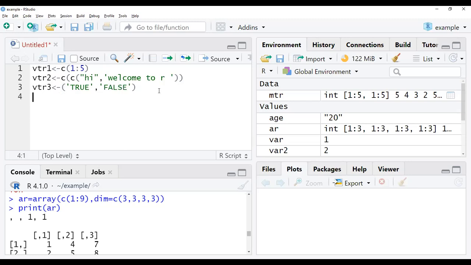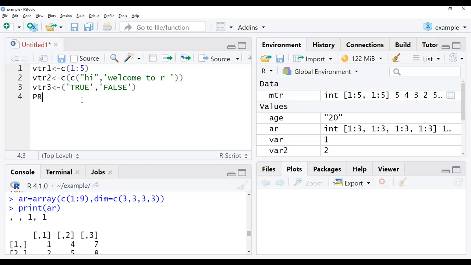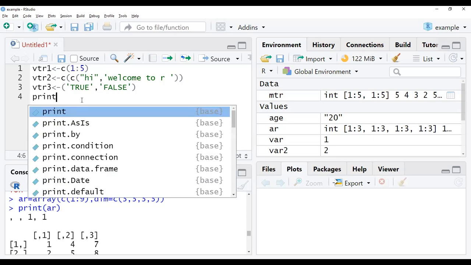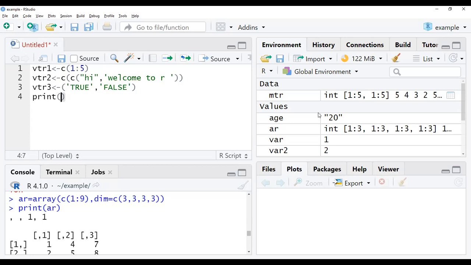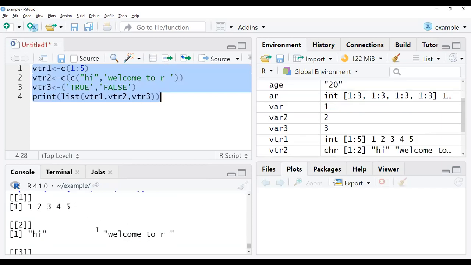Now I have to print all these vectors. Now give this print statement where we have to write list of data, vector 1, vector 2, vector 3 has to be displayed, right? So now I have given. Now we will check with this example. Let us see what the answer will be. Yes, we got the output over here.